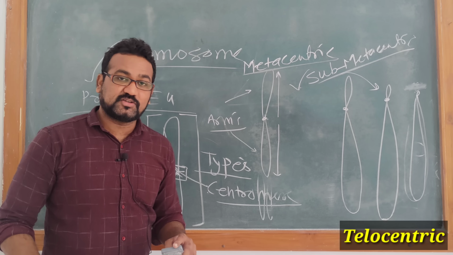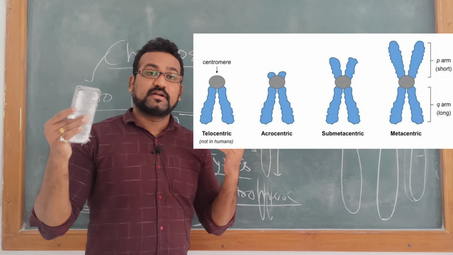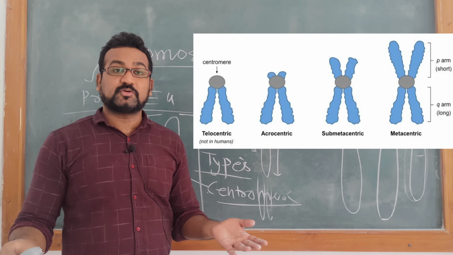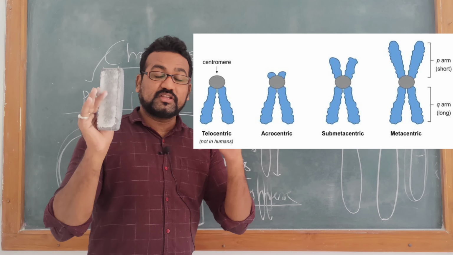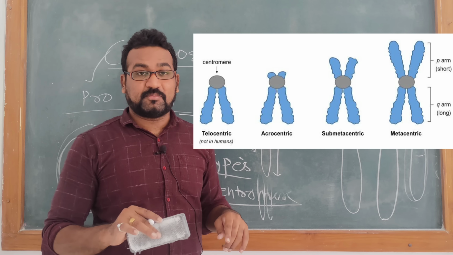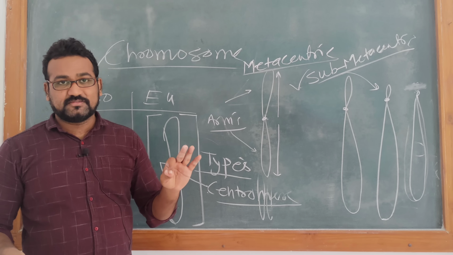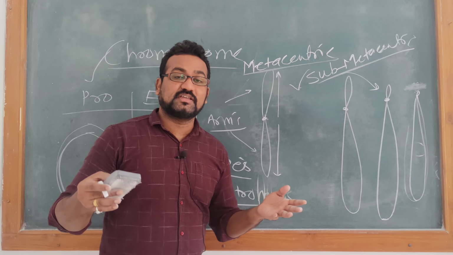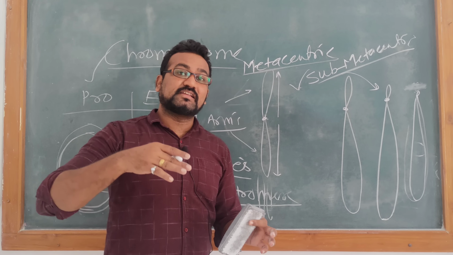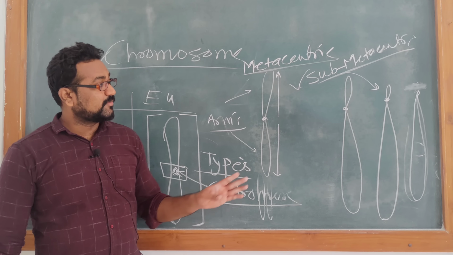This lecture is very easy to remember. On the screen I have presented the different types of chromosomes. What you have to remember here is that on the basis of the position of the centromere and length of the arm, we have different types of chromosomes. That's it. In this lecture we just had to see what a chromosome is. I have provided a lot of additional information, and I am sure this lecture must be helpful for you.